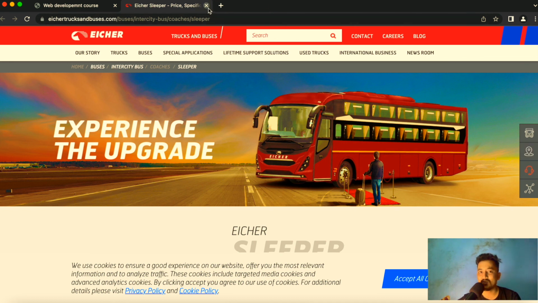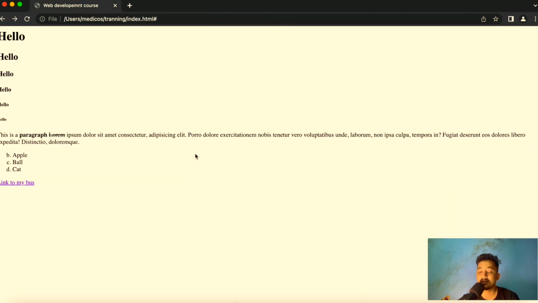So this is what typography in HTML looks like. I hope you guys learned something, and of course there is a lot of typography that we can use in our website, but I don't want to go into it right now because a lot of things are going to be covered when I will be talking about inline elements and block level elements, right? So in that tutorial, you will learn more about typography again. But for today, this has been the HTML typography.